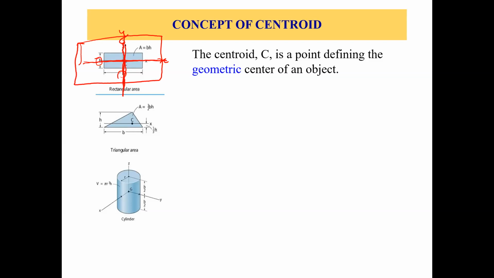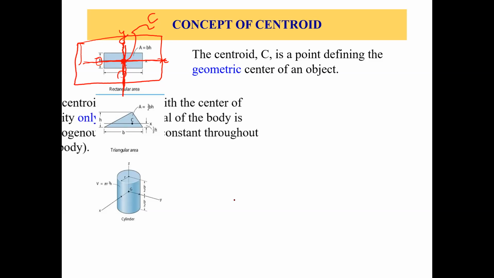So once a shape has two axes of symmetry, then the centroid of that shape lies at the intersection of those two axes of symmetry, right? So in this case, this is the centroid. Okay, so this is your big C. So this is the centroid, and that's how you find the centroid where you have two axes of symmetry.